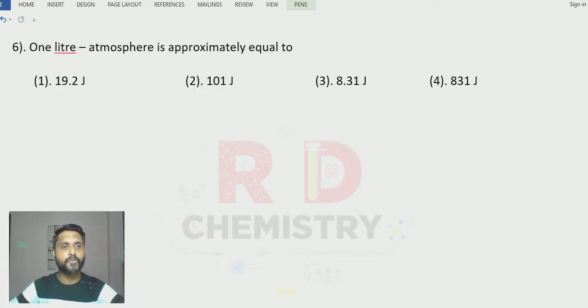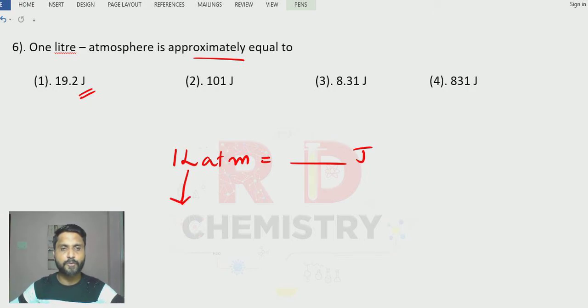Question number 6. 1 liter atmosphere is approximately equal to what? See the options, the unit is in terms of joule. SI unit, correct? Which means liter should be in terms of meter cube, and atmosphere should be converted into the SI unit in terms of pascals or Newton per meter square.